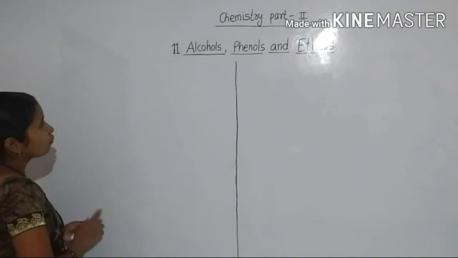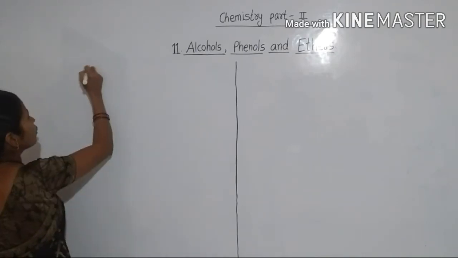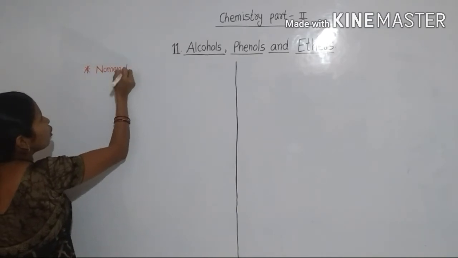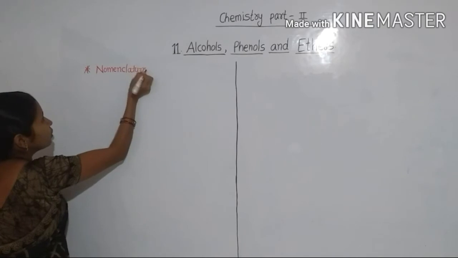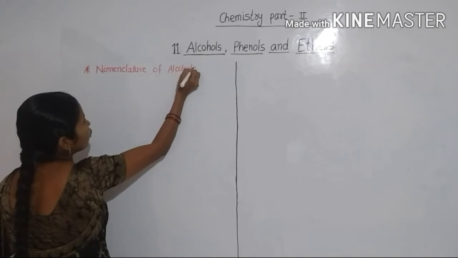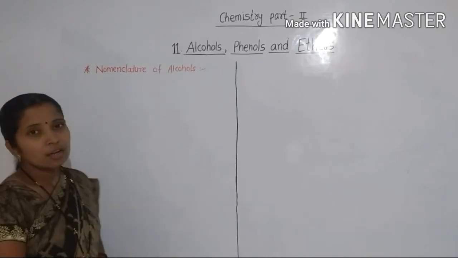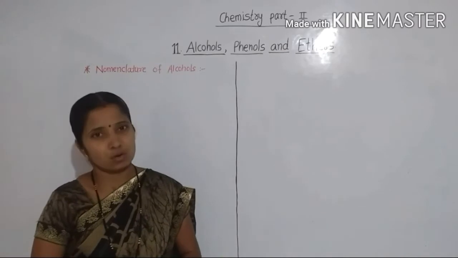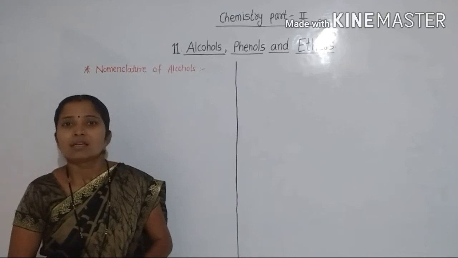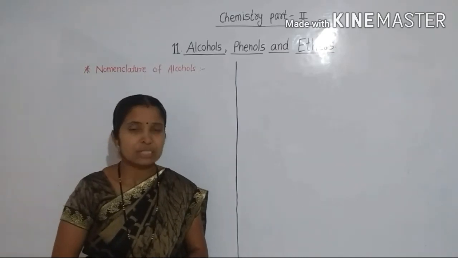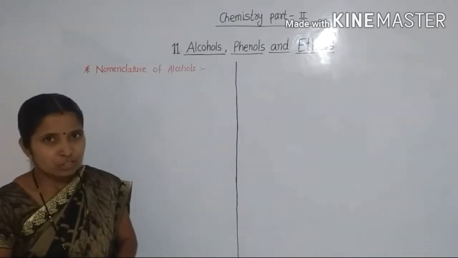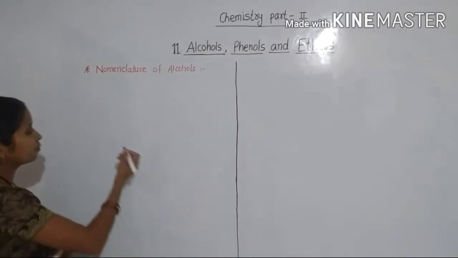First, nomenclature of alcohol. There are three systems of nomenclature of alcohols. The first one is the common name or trivial name system, the second one is the carbinol system, and the third one is the IUPAC nomenclature system. In that, first we study the common name or trivial name.